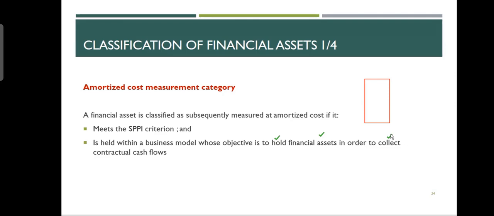That is the logic. I mean, I'm keeping it for 5 years. I don't care if the market goes up. I don't care if the market goes down. I'm not concerned about that. I'm keeping it until the end. And that's why I'm showing it on my book value: 92, 93, 94, 98, and 100,000. Gone. Market goes wherever, I don't care, because in any case, I'm not going to sell it into the market.